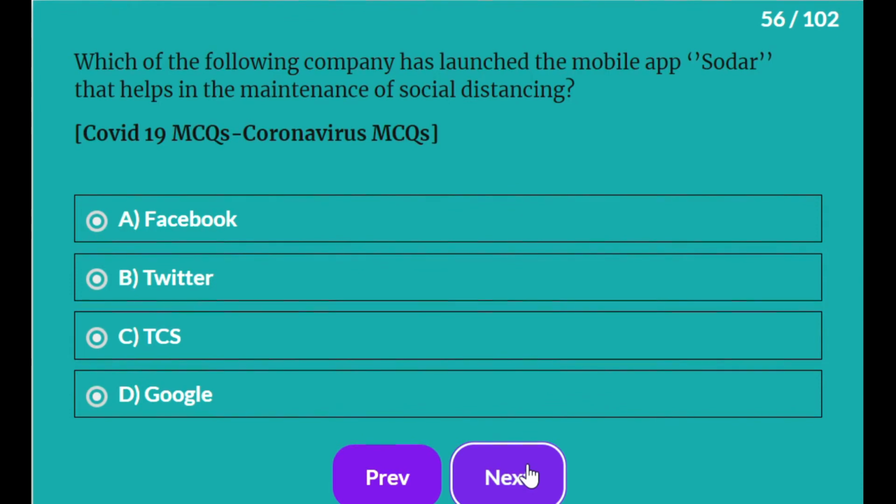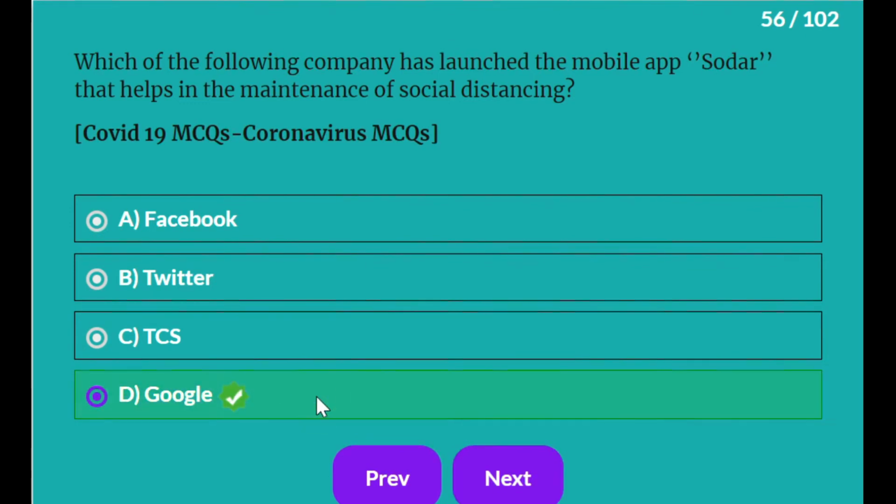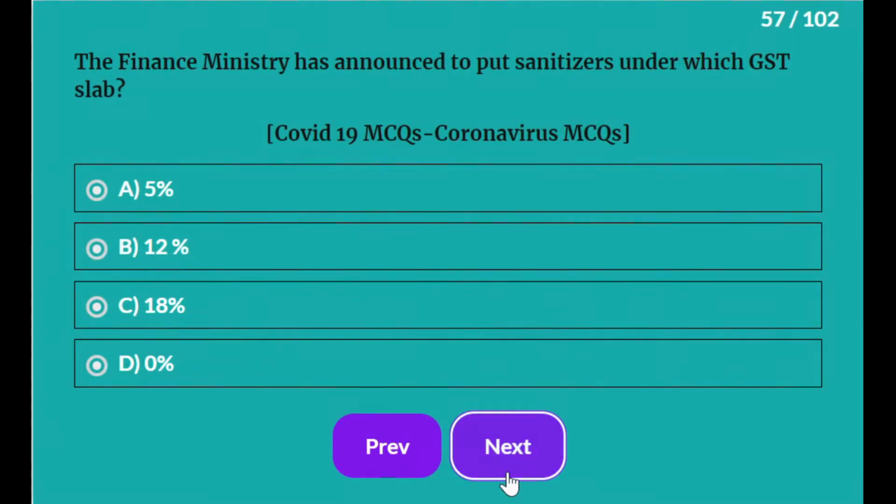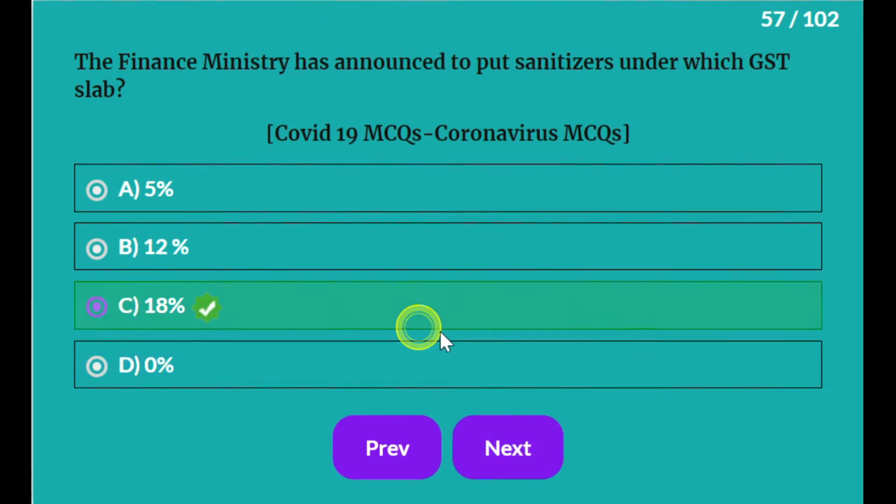Which of the following company has launched mobile app Sodar that helps in maintenance of social distancing? It is Google. The Finance Ministry has announced to put sanitizers under which GST slab? It is 18%.